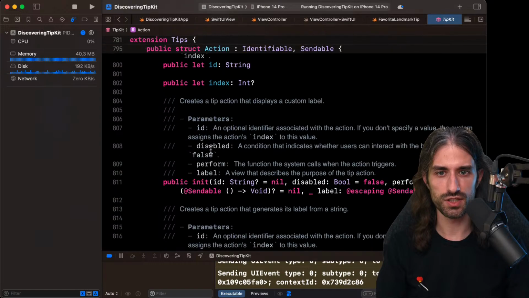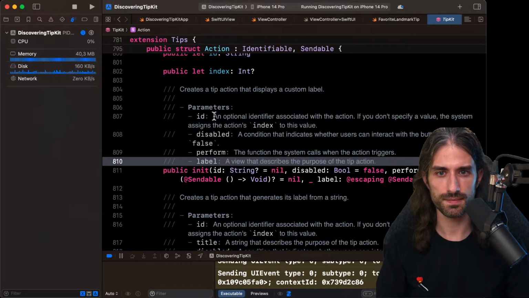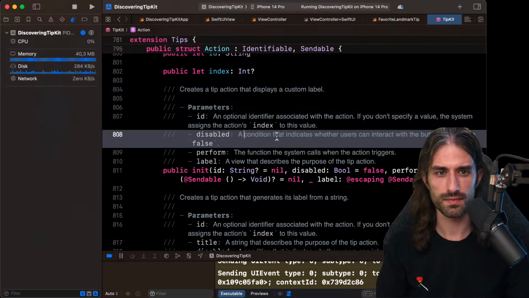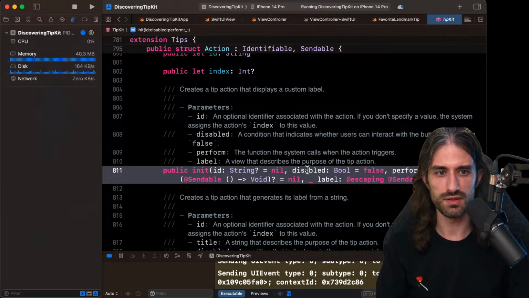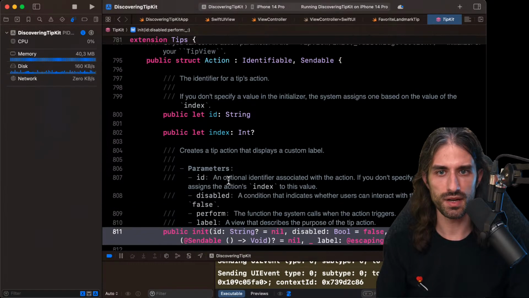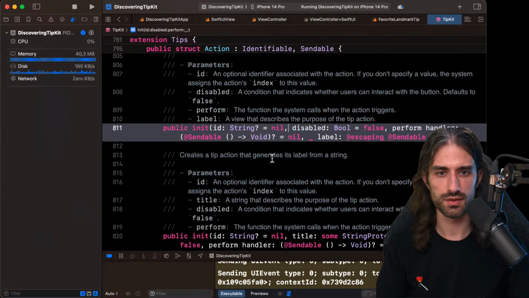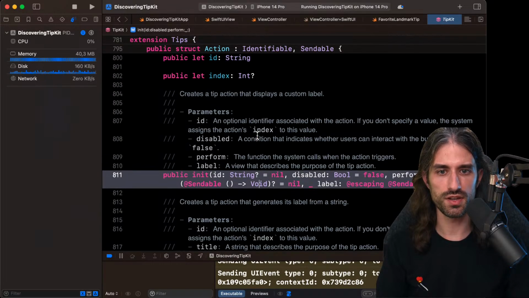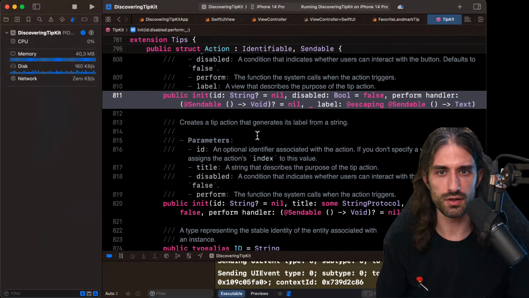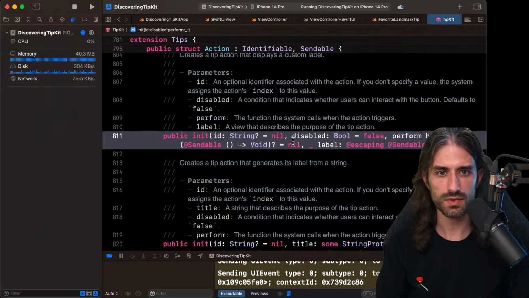And here, if I go into the action, okay, it can be a disabled action. Perform handler. So you could give a handler to say when the action happens, do this thing. So you know what?